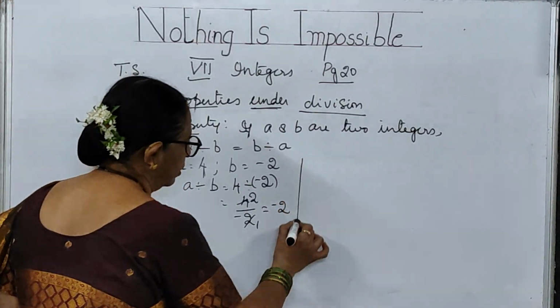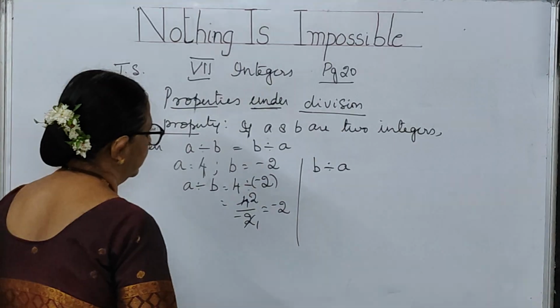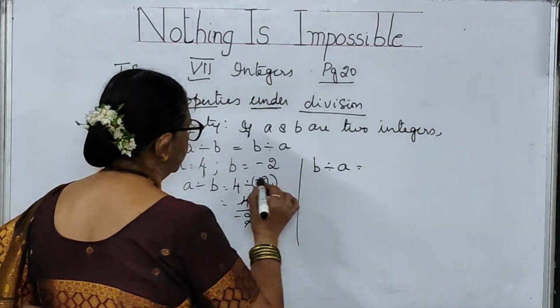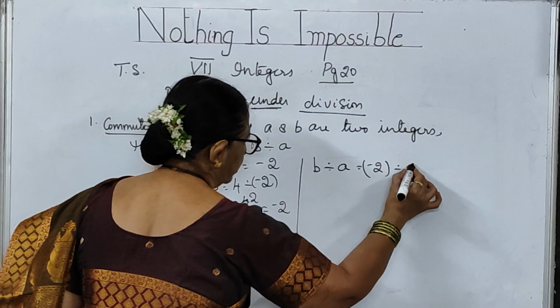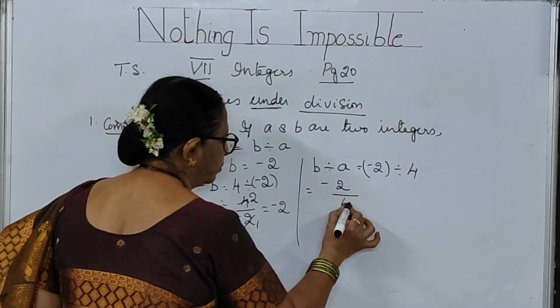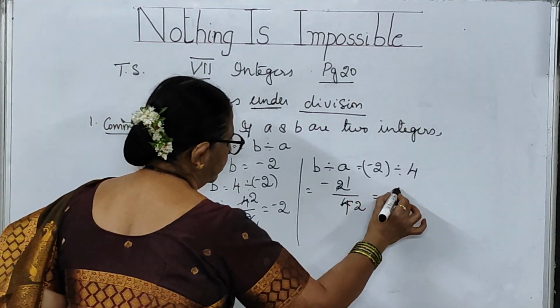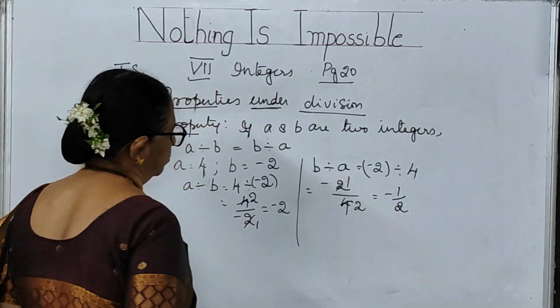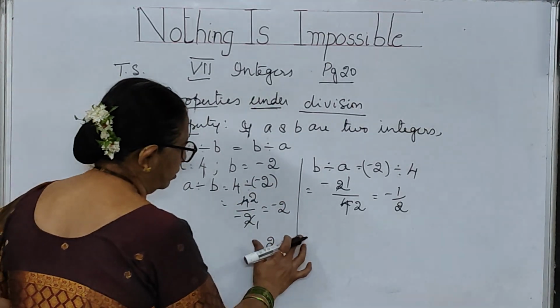Now, let me go for B divided by A. B divided by A means minus 2 divided by 4. So when I take minus 2 by 4, how much am I getting, children? Minus 1 by 2.